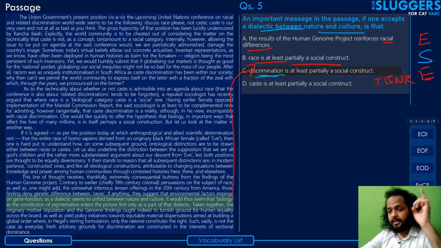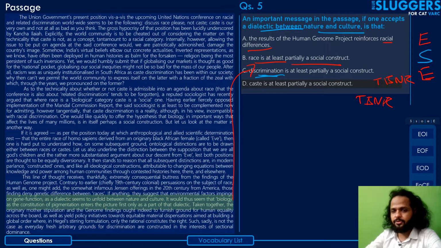These types of incorrect options are usually tricky. Option D, caste is at least partially a social construct. Caste is completely a social construct, but that's not grounds enough to eliminate this option, because being at least a social construct is satisfied by being completely a social construct. But the problem with this option is, again, this is not something that the author wanted to convey. It's another case of TBNR. It's true, yes, it is at least. In fact, it's completely a social construct. But that's not what he wanted to convey. He was not focused on caste. He was focused on biological factors, race especially, right? So yeah, that can be eliminated with a capital E.